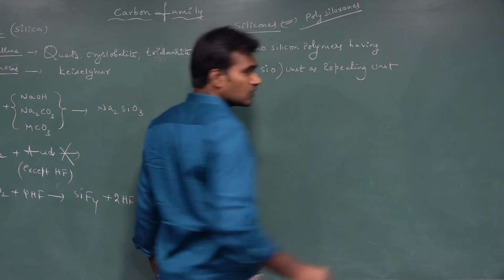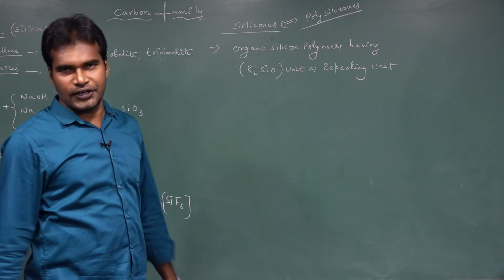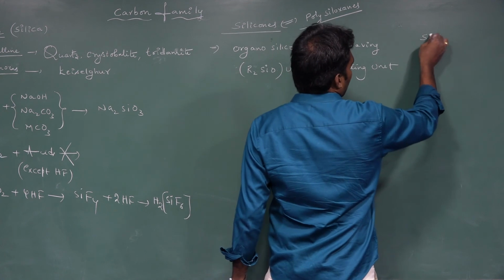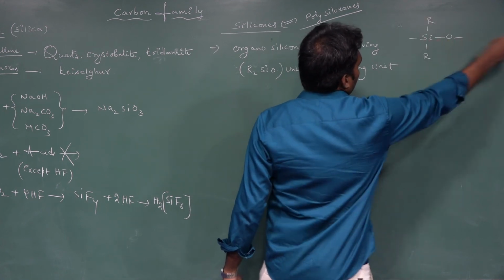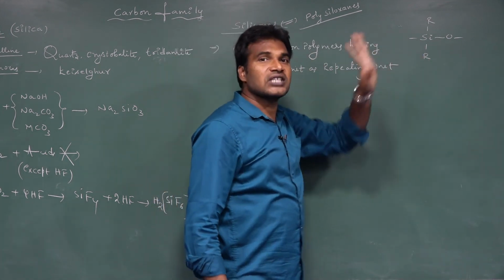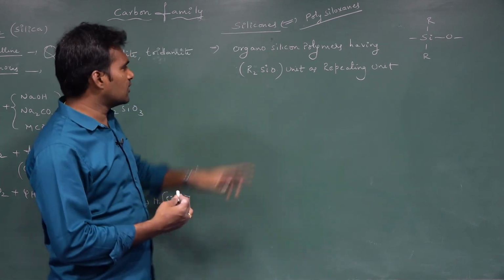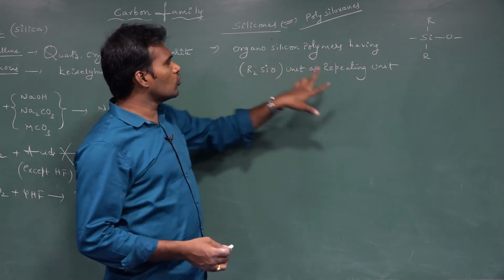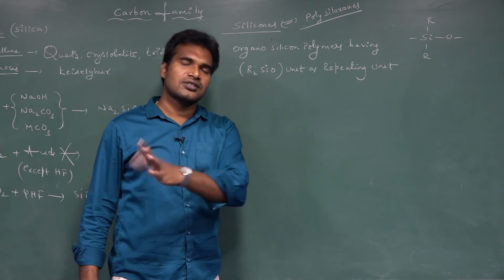So in these silicones, which is the repeating unit? R2SiO is the repeating unit. I am writing R2SiO as Si with R, R and O. So this is the repeating unit of silicones. Simple definition: silicones are nothing but organosilicon polymers having R2SiO unit as a repeating unit. That is nothing but silicones.